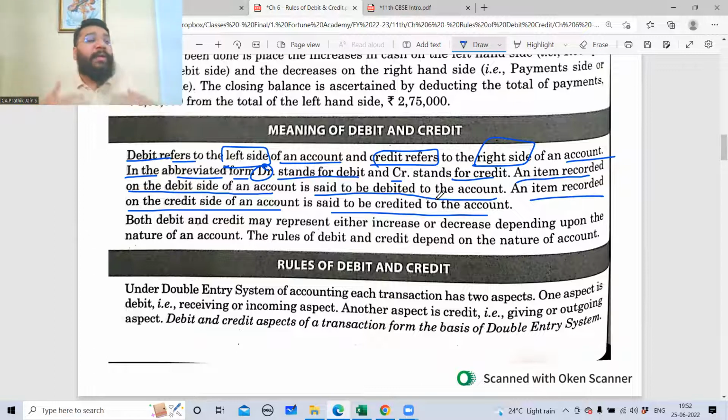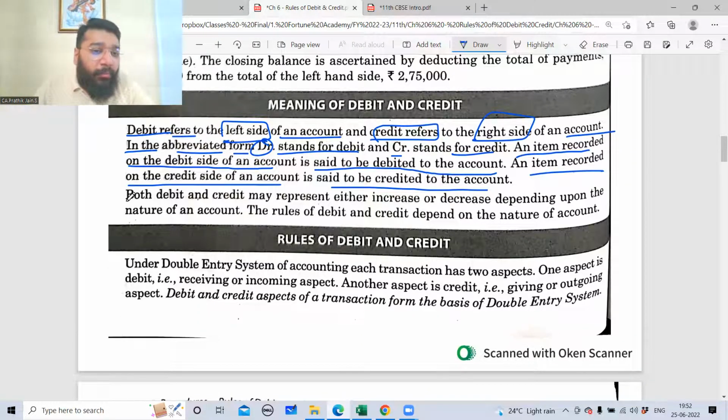So today, what are we doing, guys? We are learning the rules of accounting. Only if you're familiar with this, you'll be able to do the complicated accounting part. Both debit and credit may represent either increase or decrease. Now listen to this point very carefully.